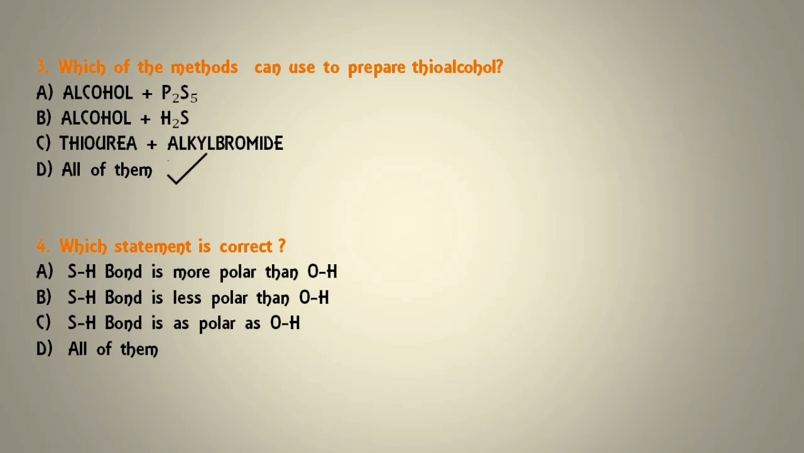Next question is, which statement is correct? SH bond is more polar than OH, SH bond is less polar than OH, SH bond is as polar as OH, or all of them? So the correct answer of this question is option number B, which is SH bond is less polar than OH, because the electronegativity of sulfur is less than oxygen.